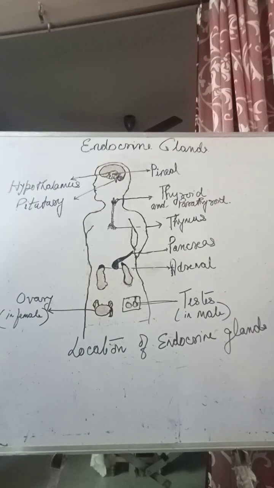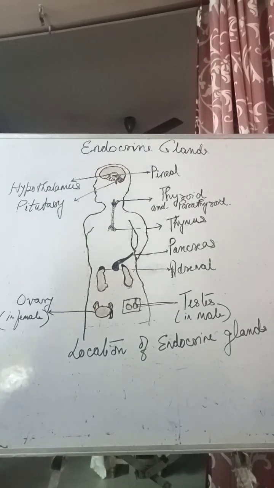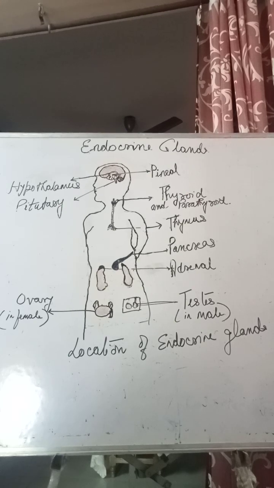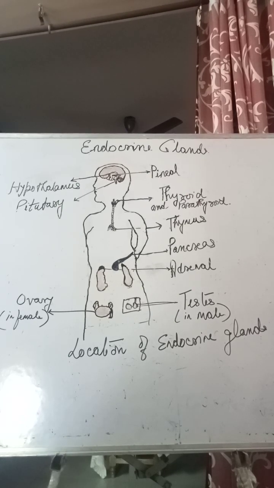What is the bony cavity called? It is called the sella turcica, where this pituitary gland is located. This is clear? And it is attached to the hypothalamus, as I said earlier, by a stalk.